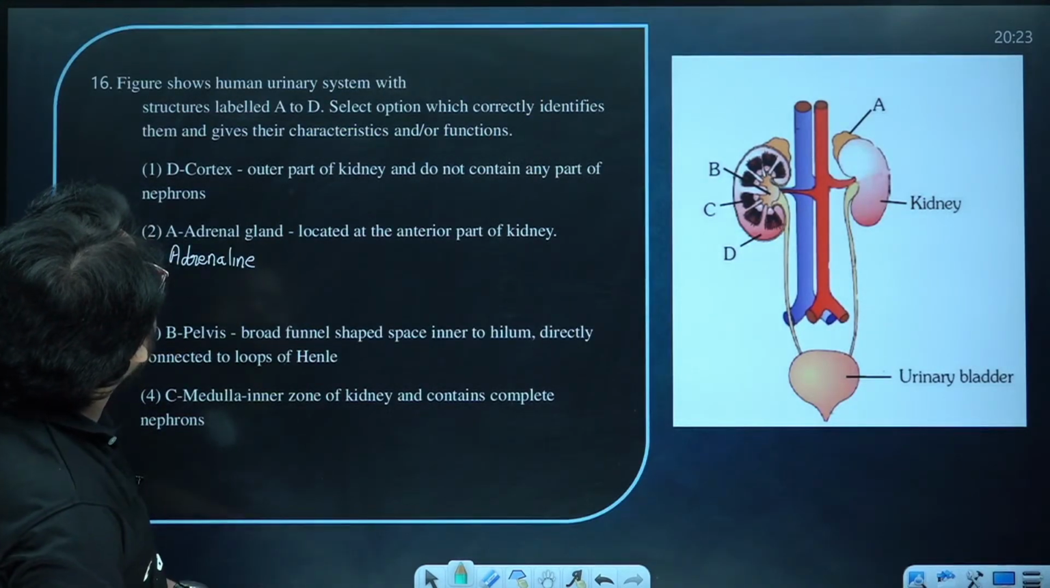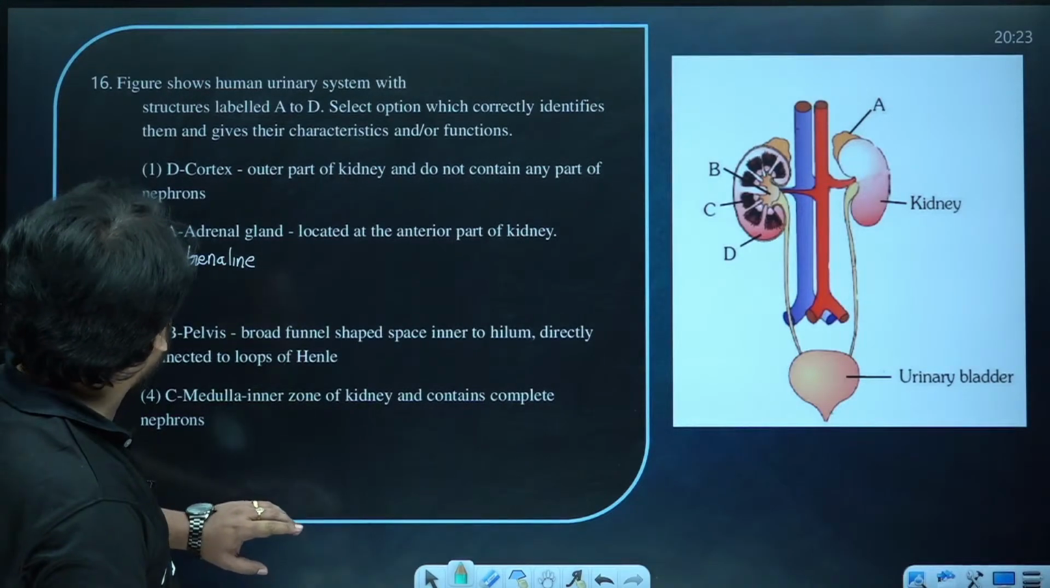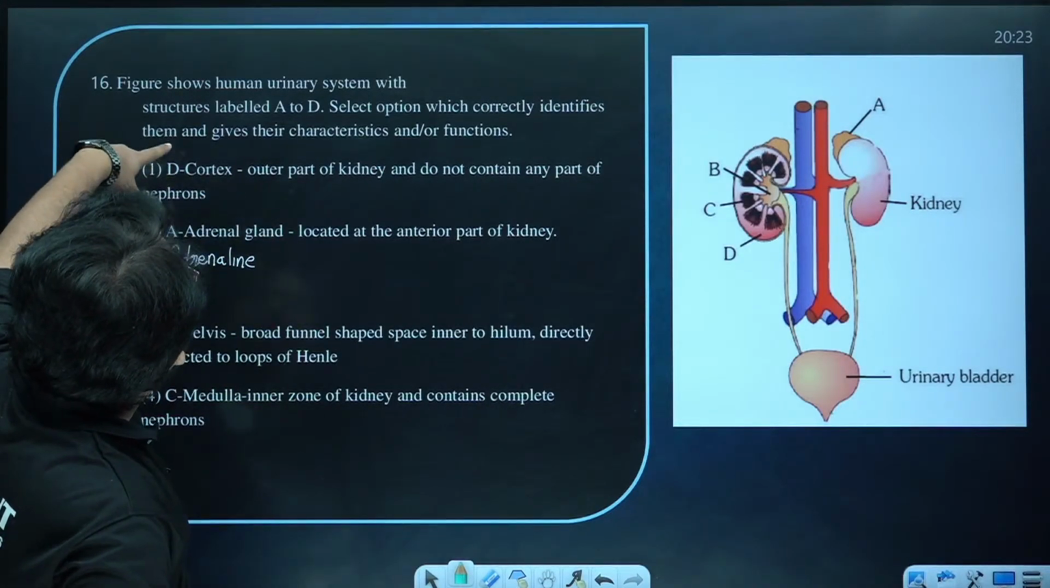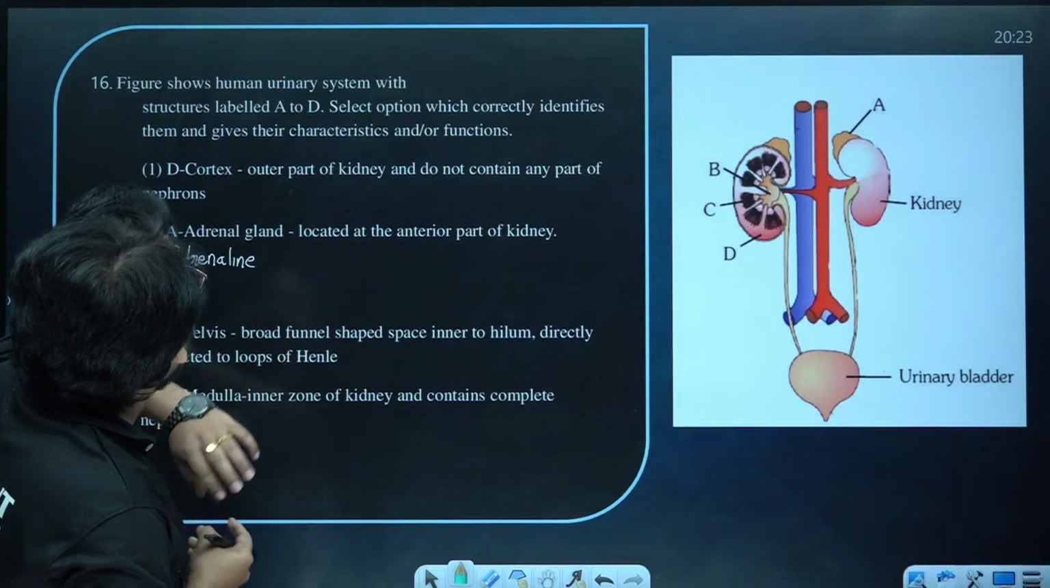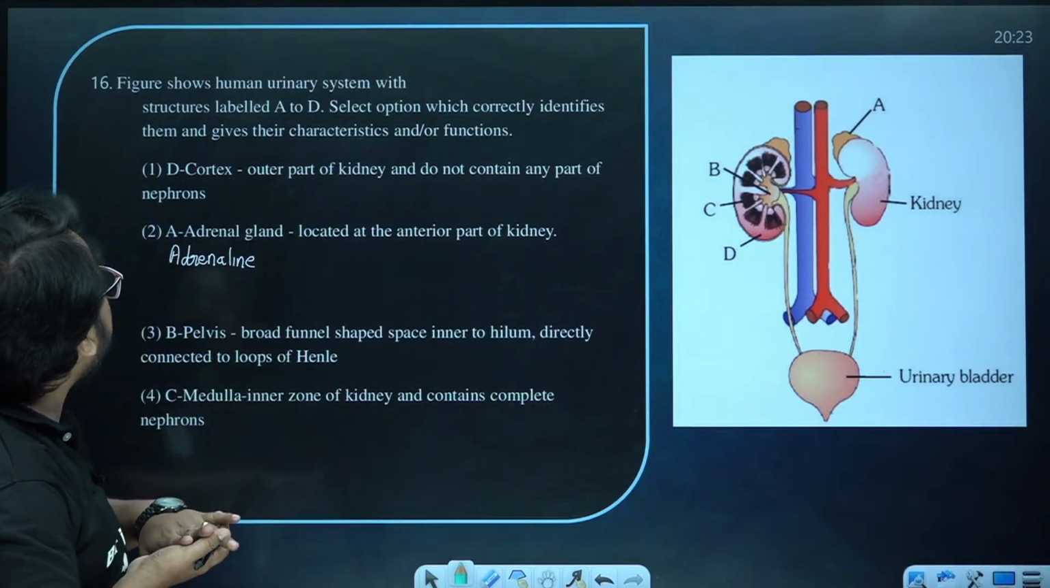Now next one, the figure shows the human urinary system structure. Labeled A to D, select the option which correctly identifies them and gives their characteristic and function.